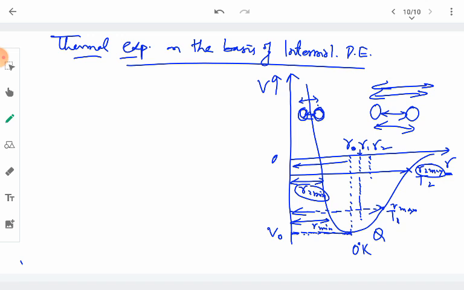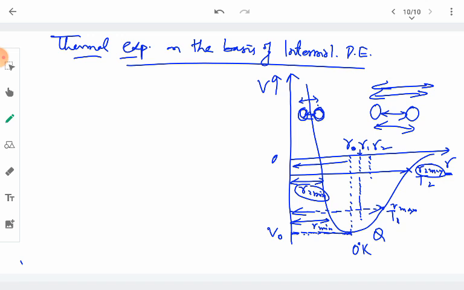This increase in the average separation between the molecules is referred to as the thermal expansion of the substances. So we see here that because of the increase in intermolecular separation at higher and higher temperatures, thermal expansion of solids takes place.